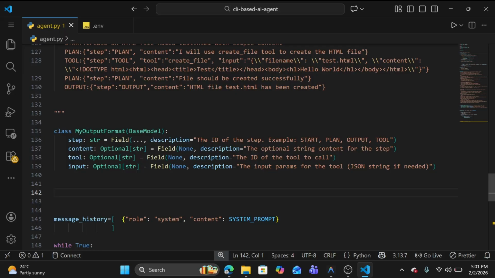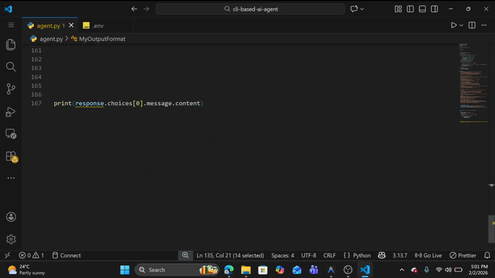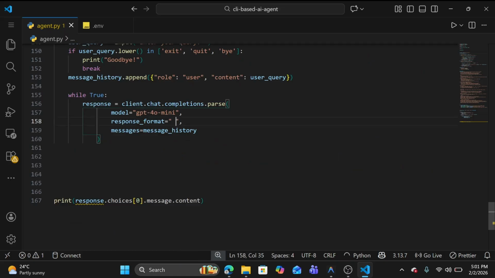So using Pydantic, using BaseModel and Field, we can create our output format, and we can directly pass this format to our LLM, instead of this JSON. So this is the output format.